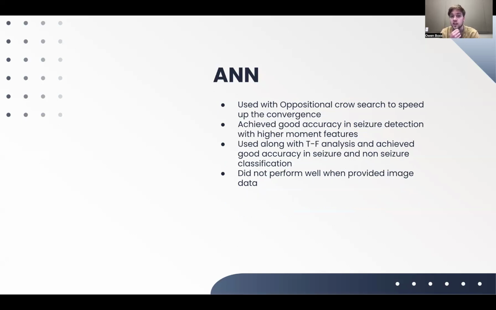Okay, so the ANN was used with oppositional crow search to speed up its convergence. It achieved good accuracy in seizure detection with higher moment features. And it was used along with time frequency analysis and achieved good accuracy in seizure and non-seizure classification. It did not perform well when provided image data, though. So it liked numbers, not images, which was interesting.